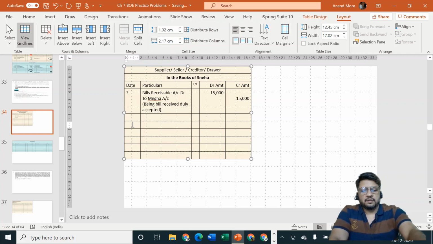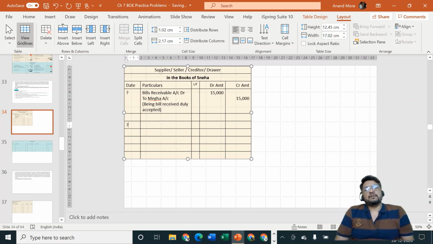Next, then the bill is not discounted. The bill is not sent to bank for collection. The bill is kept by Sneha with herself up to the due date. That means it is bill retained. If the bill is retained, then on the due date it is obvious that Sneha is going to go to Megha and ask for the payment.